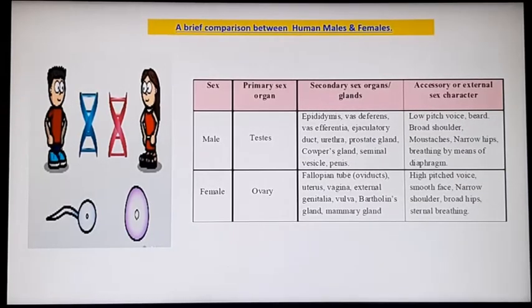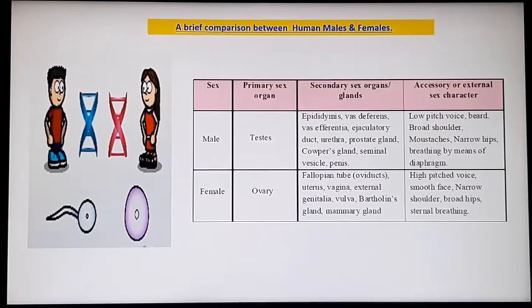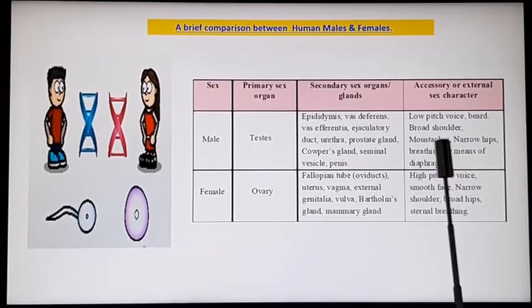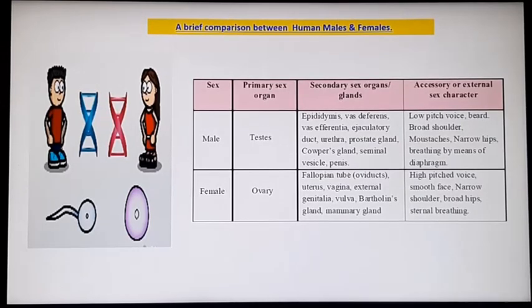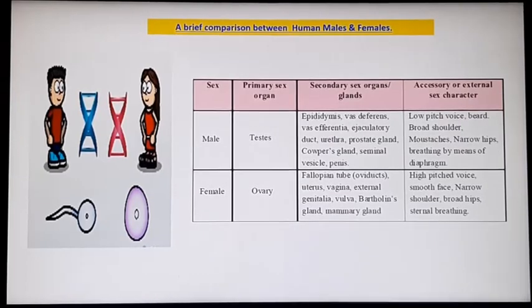Now let us see some of the comparison of secondary sex organs and glands. Epididymis, vas deferens, vasa efferentia, ejaculatory duct, urethra, prostate gland, Cowper's gland, seminal vesicle, penis, etc. are some secondary sex organs.